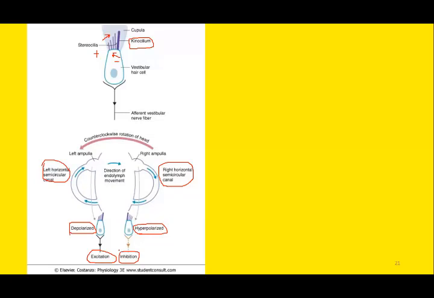So the easier way to remember is when you rotate your head to the left side, the left horizontal semicircular canal will be excited and the opposite will be inhibited. Similarly, if you rotate your head to the right side, the right semicircular canal will be excited and the opposite will be inhibited.